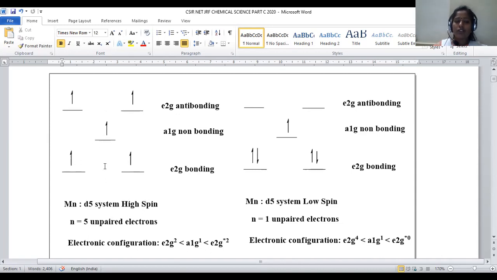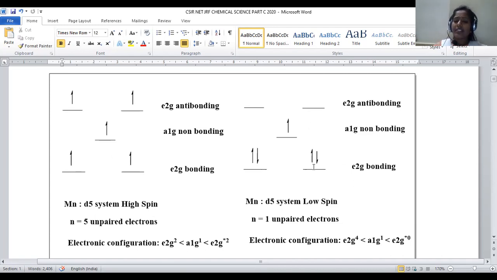So here all 5 electrons are distributed in these 5 orbitals: first 2 electrons enter the lower level in accordance with Hund's principle, the third enters the a1g non-bonding level, and the next 2 electrons enter the e2g anti-bonding level, right? So this is the electron distribution in the d5 system of high spin.